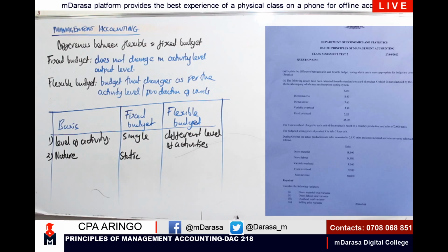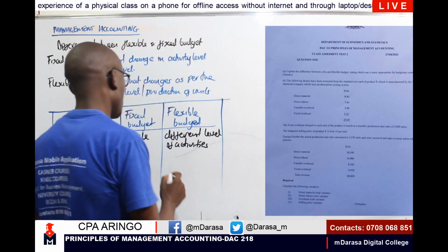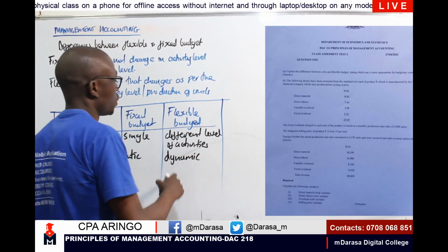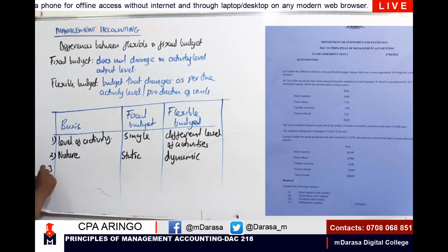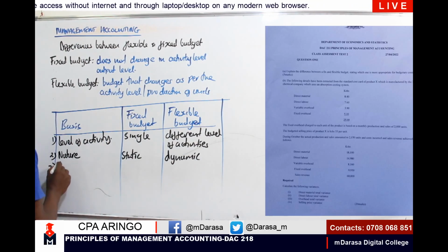Whereas for flexible, you find that it is dynamic in nature, assuming business conditions will change. So this one is dynamic in nature, assuming that business conditions will do what? Will change. Number 3 point of difference, you can talk of the aspect of cost classification.